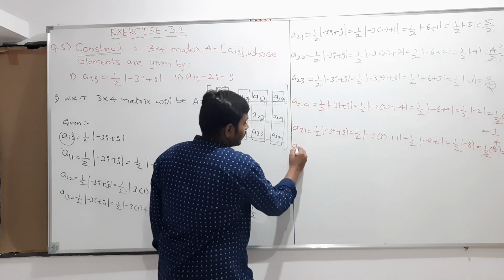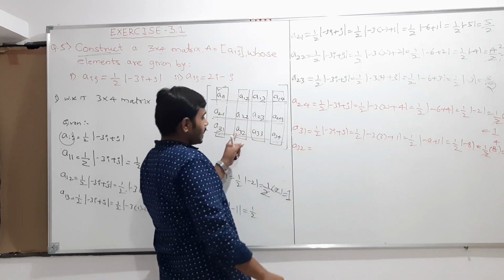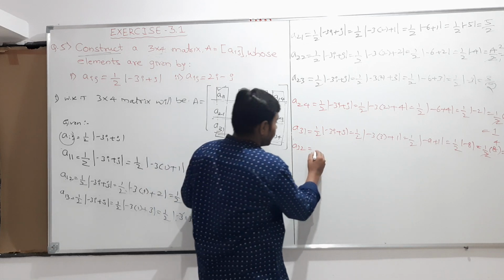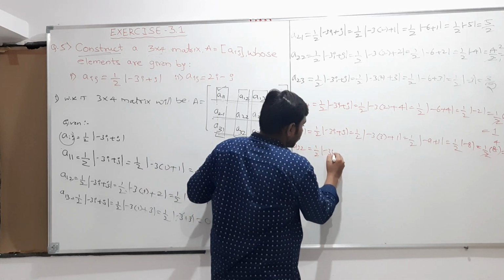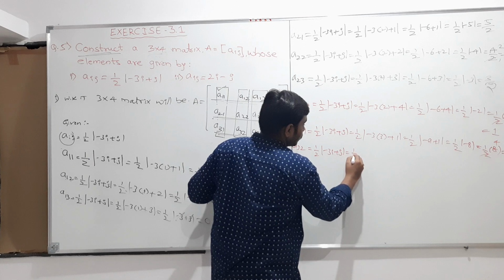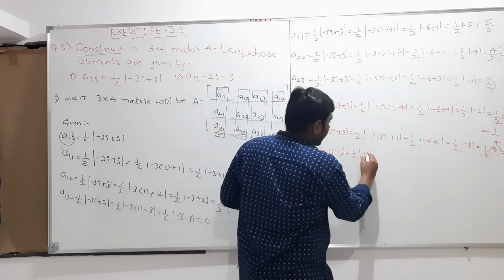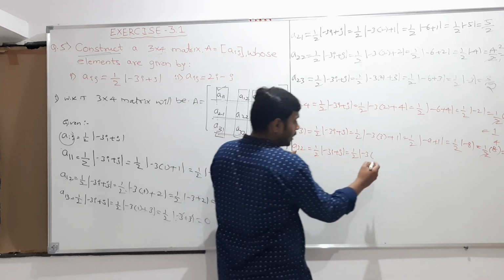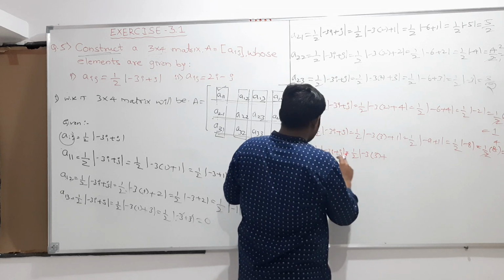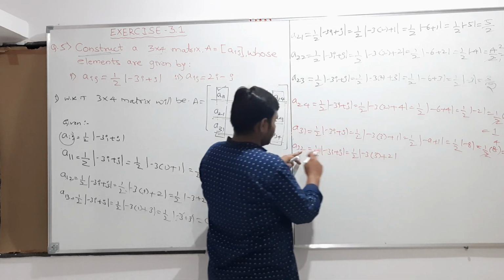And next here is a32. So next I needed the a32 value. So a32 is equal to half into modulus of |-3i + j|, which is half into modulus of -3 into i value, which is 3, plus j value, which is 2.